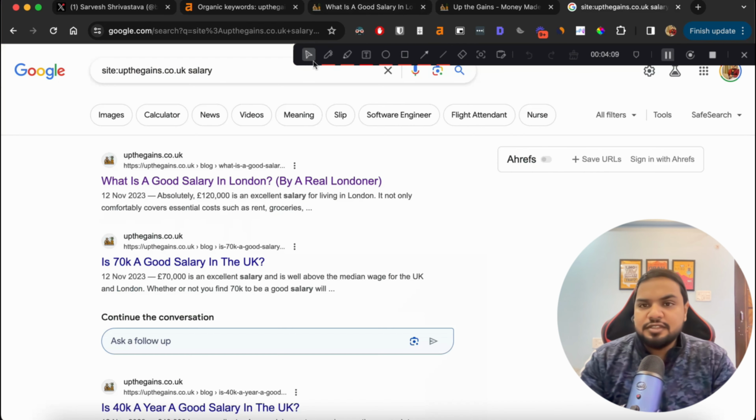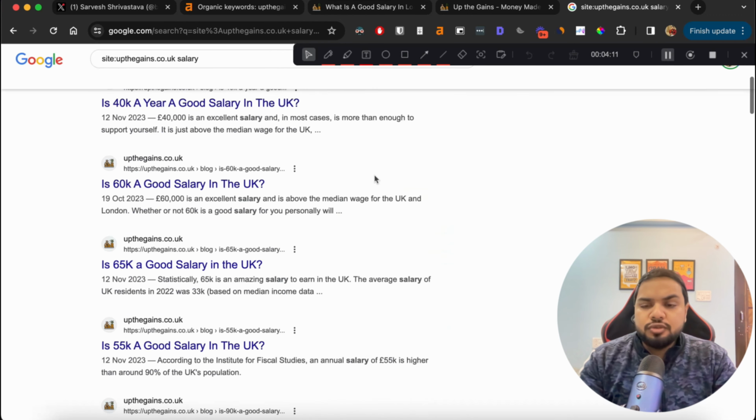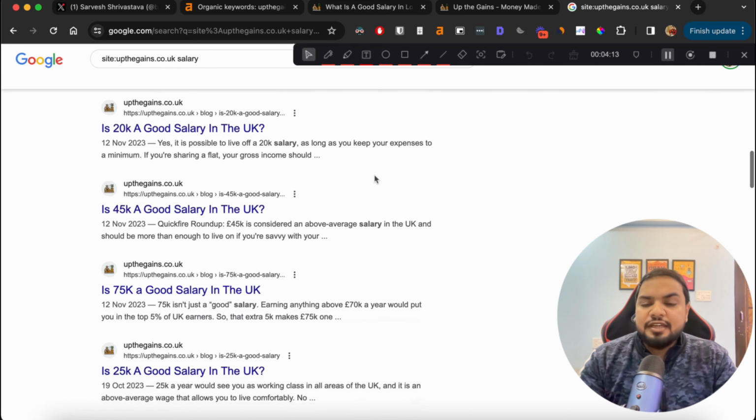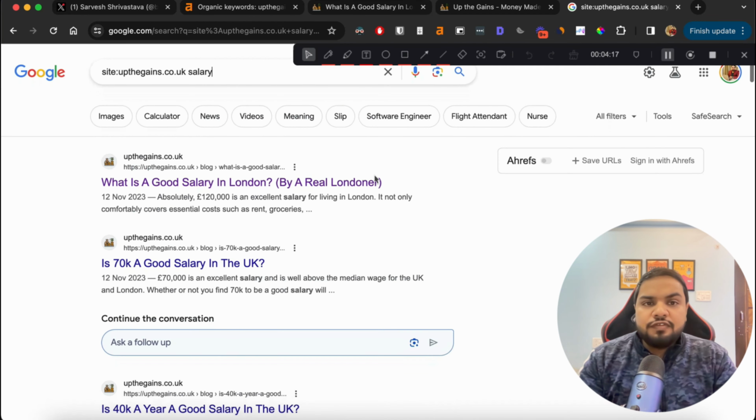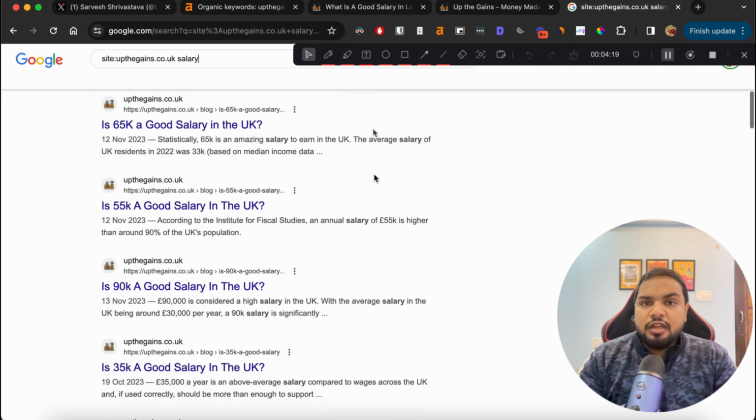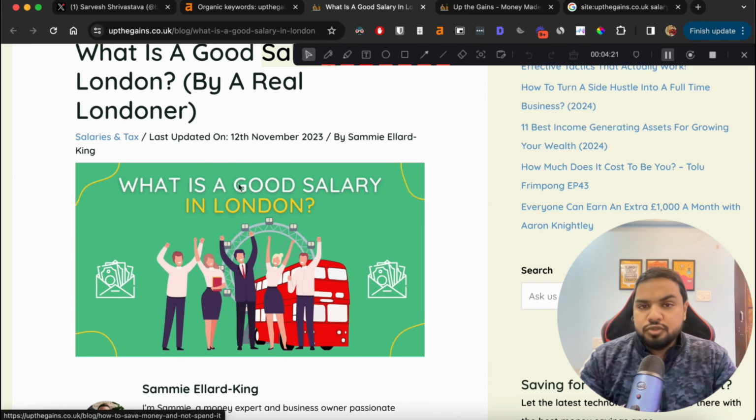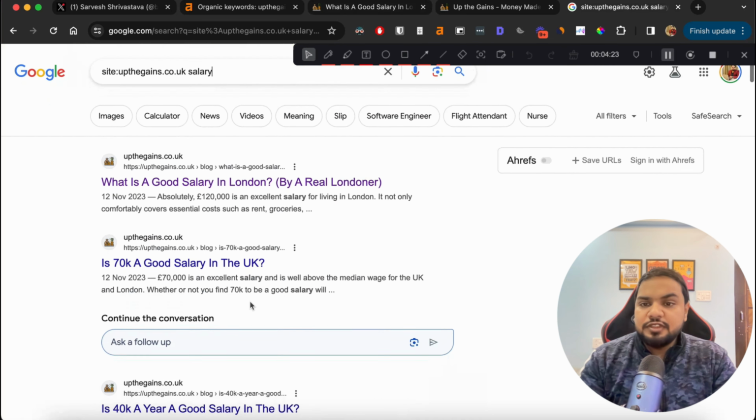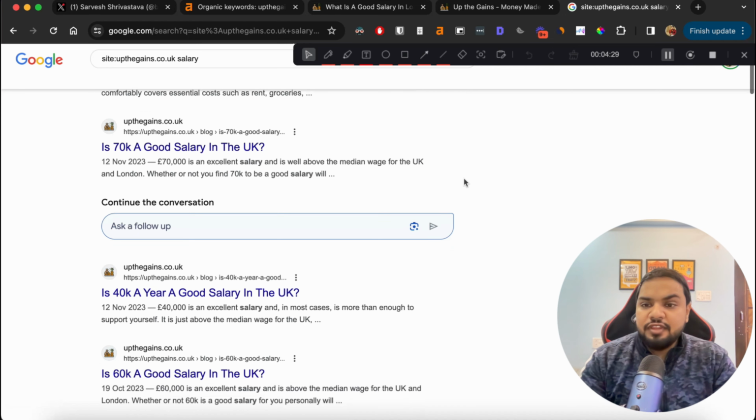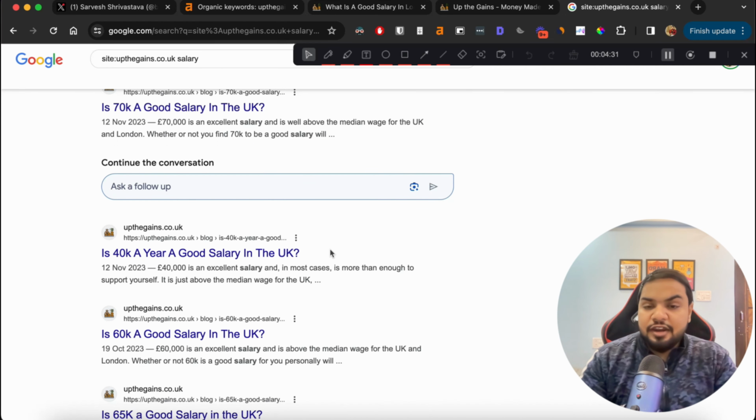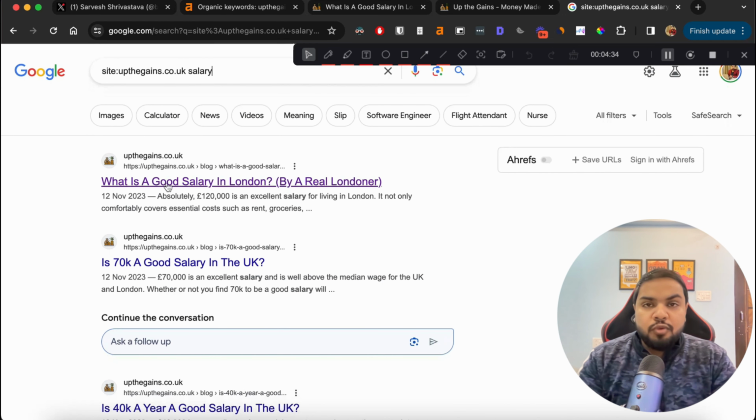So we simply search salary, and Google showed us all of the pages that it thinks are relevant to the term salary. As you can see, all of these pages are very relevant to the page that we want to build internal links to, and we can simply use these pages and add our internal link to all of them. These are very relevant, like is 70k a good salary in the UK, is 40k a good salary in the UK. So your main page is also about salary or a good salary in London.